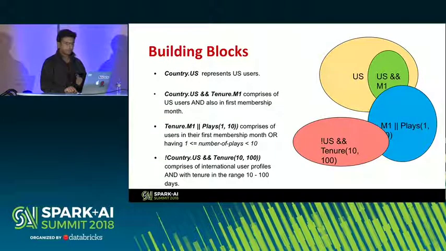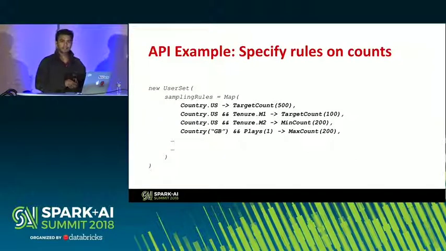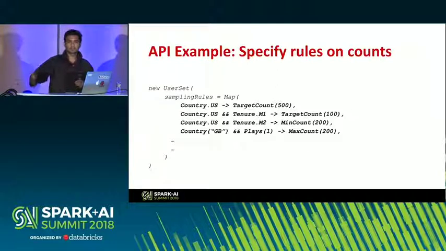So given these building blocks, you can use the specialized stratification library to gather a smaller portion of the user set. For example, this API is showing that I'm asking for a user set that's essentially a Spark data frame that's returned by the API with the following rules satisfied, right? So for each of those 4 segments, I want to make sure that I achieve a certain count.